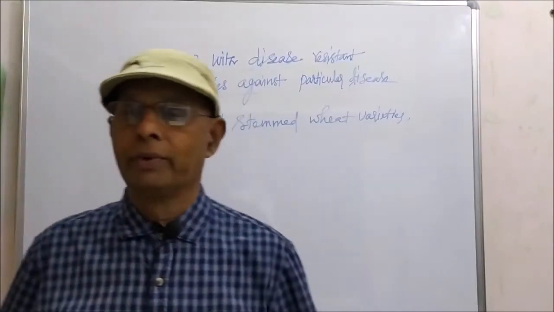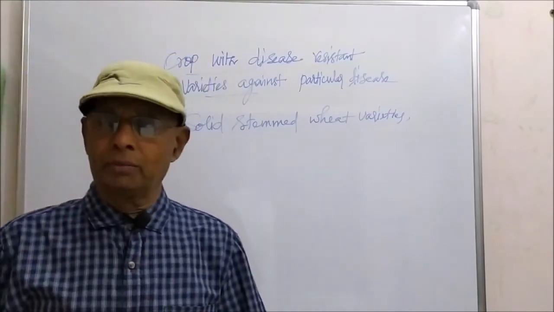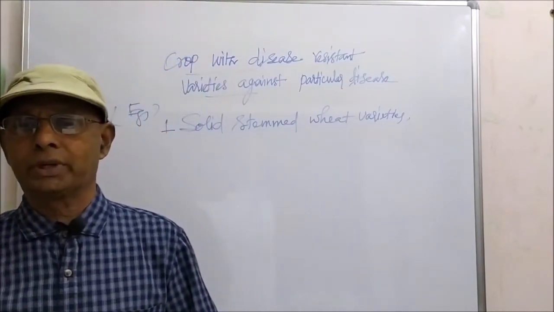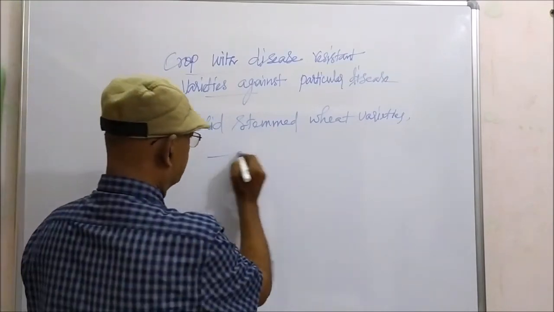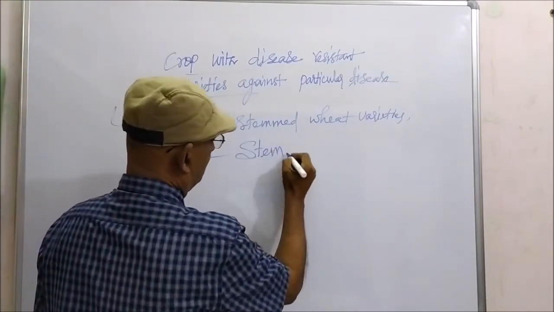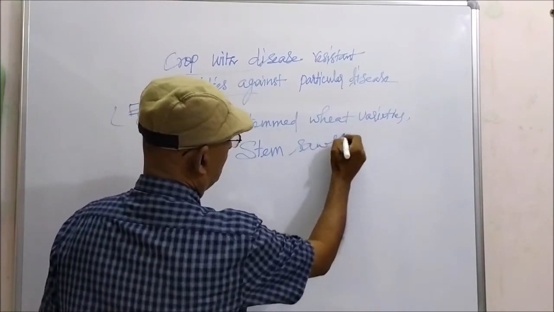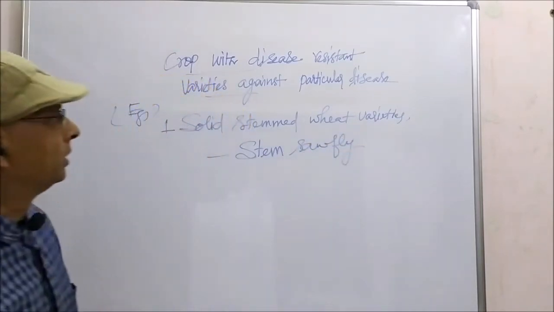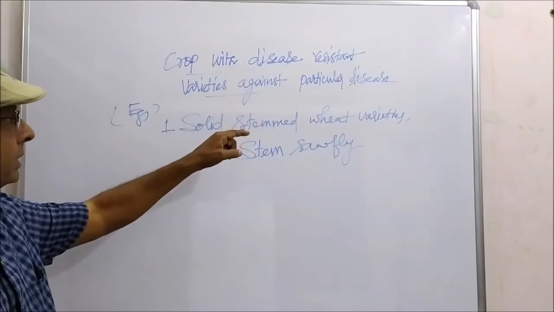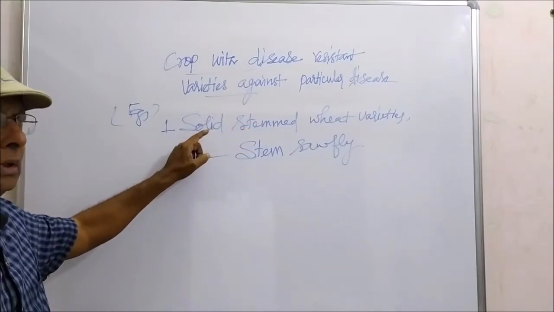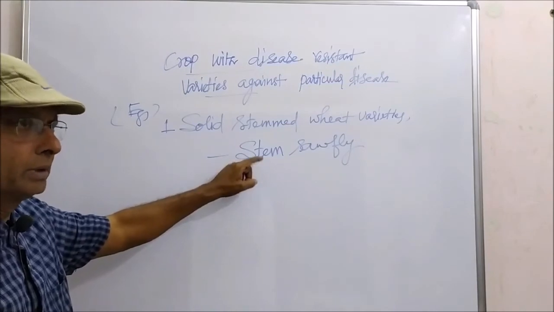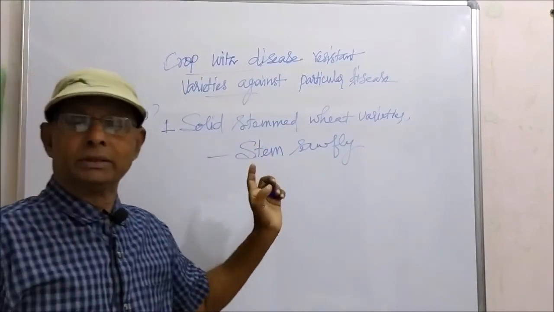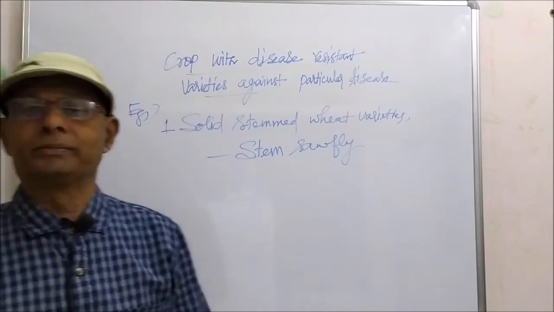Solid stem wheat varieties develop natural resistance against the stem sawfly. When a wheat variety has a solid stem, this stem sawfly insect will not attack that plant. That is the morphological character.